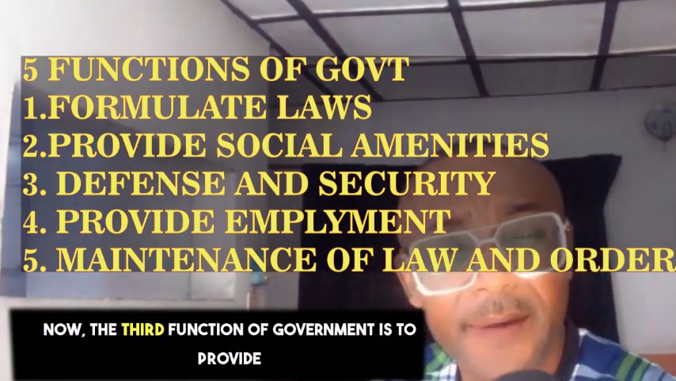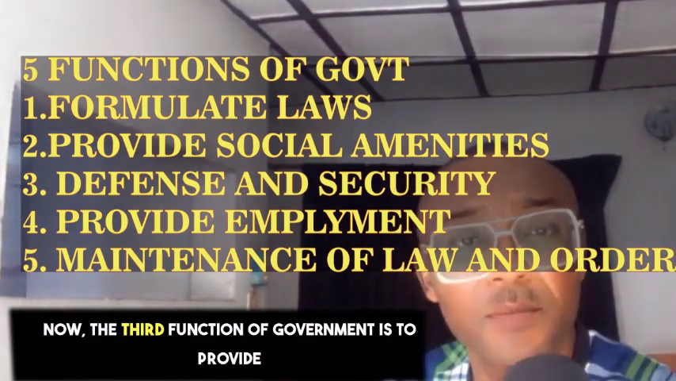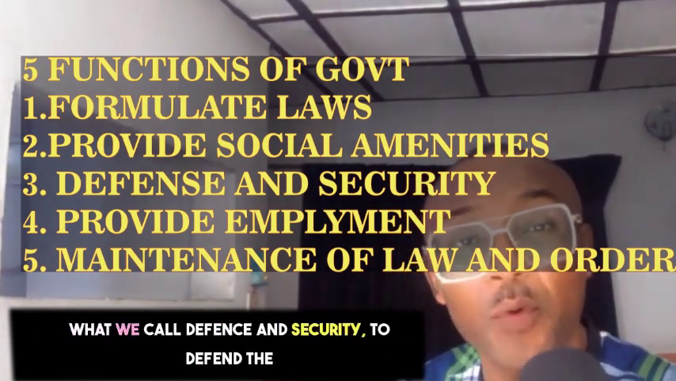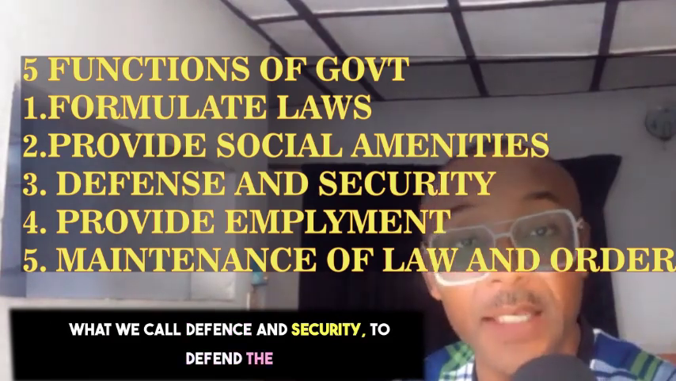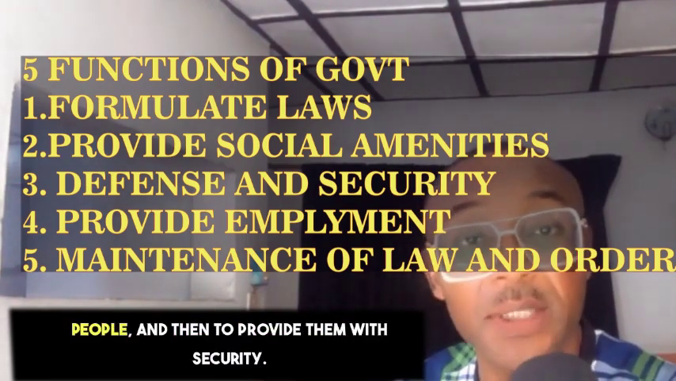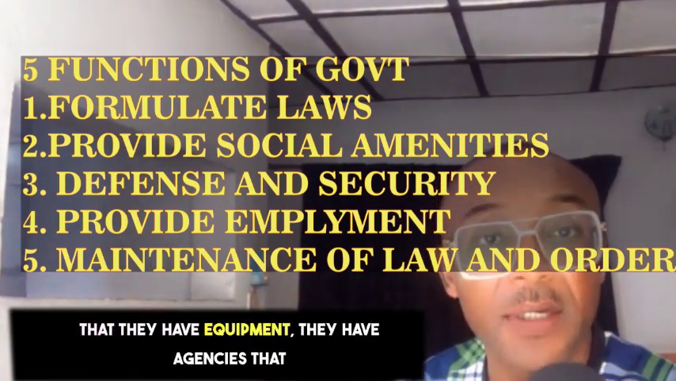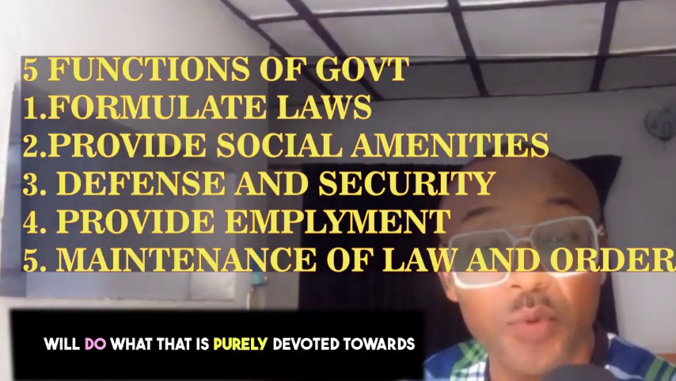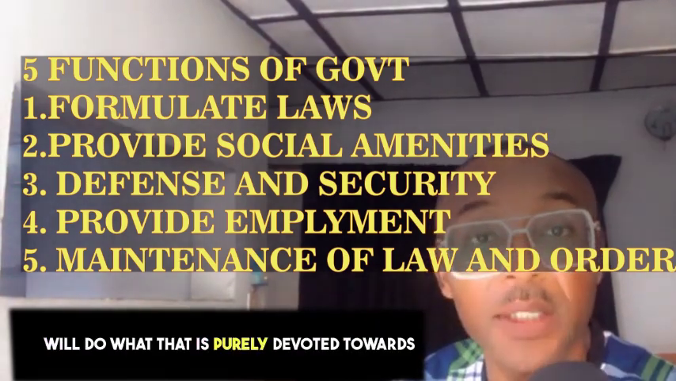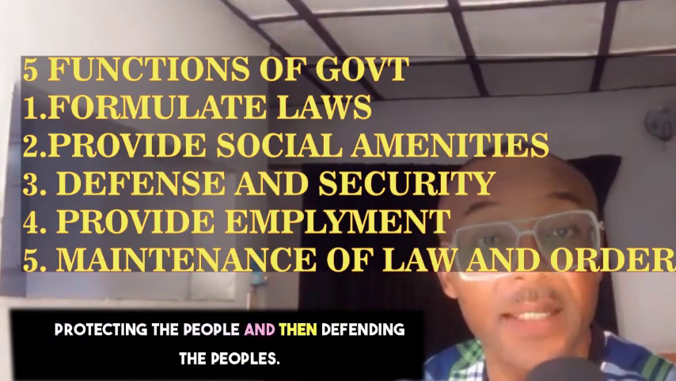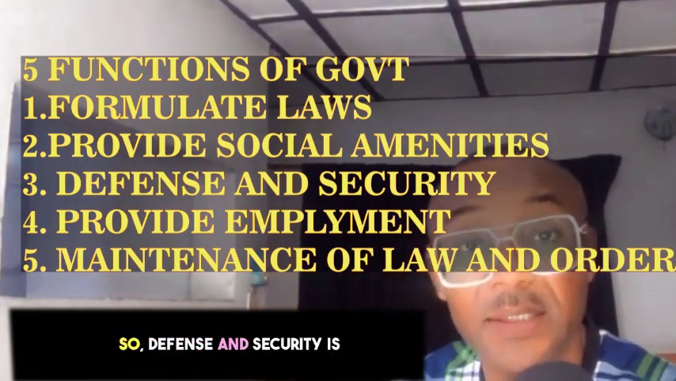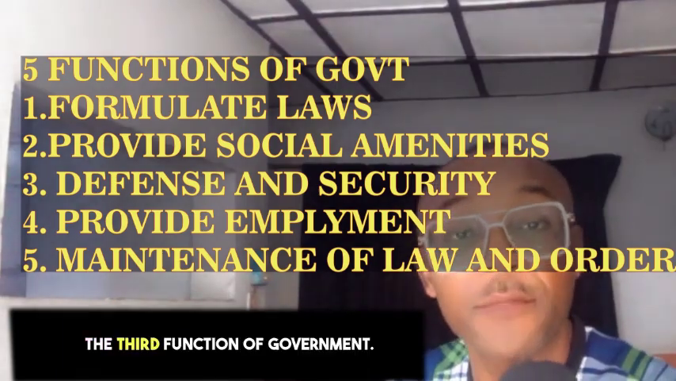Now the third function of government is to provide what we call defense and security, to defend the people and then to provide them with security. So the government's job is to make sure that they have equipment, they have agencies that are purely devoted towards protecting the people and defending the people. So defense and security is the third function of government.